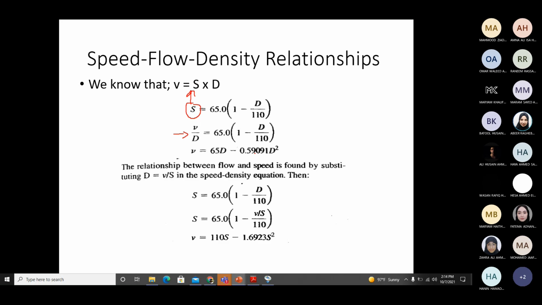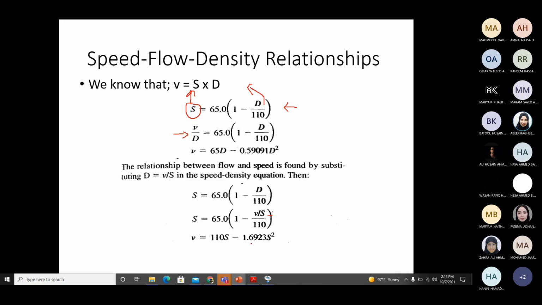Then again going back to the first equation, in this equation I can also replace D. So D equals V upon S. Instead of writing D, I can write V upon S. And then again open the bracket, take V on one side, everything else on the other side, and you will be left with this equation.